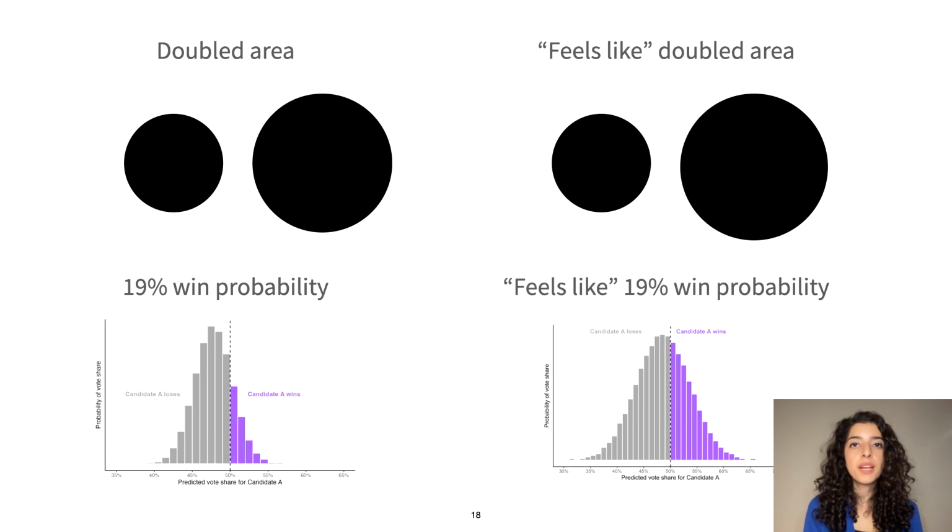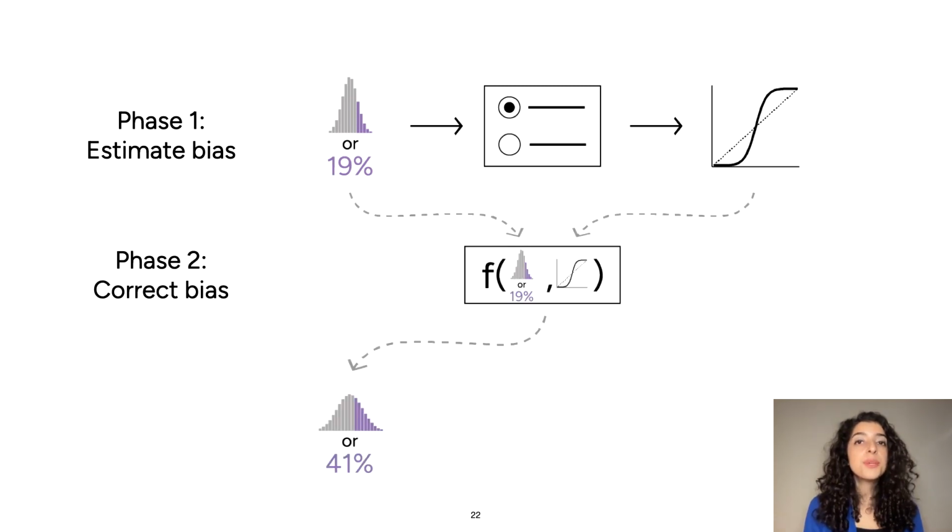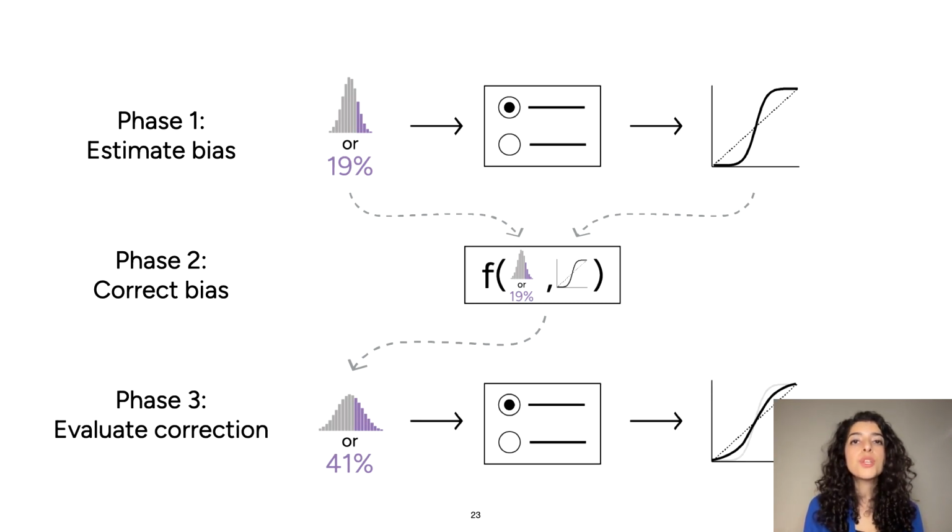So let's find out if we can actually do this. To do this, we first showed people election forecasts in either graph form or text form and had them answer questions about it. We then used that to get a model of how biased people actually are. The next thing we do is figure out what we can show people that will feel like 19%. So in this case, that's 41%. And so we show new people that corrected forecast to see if they will get closer to that straight line, meaning they're interpreting probability more accurately.